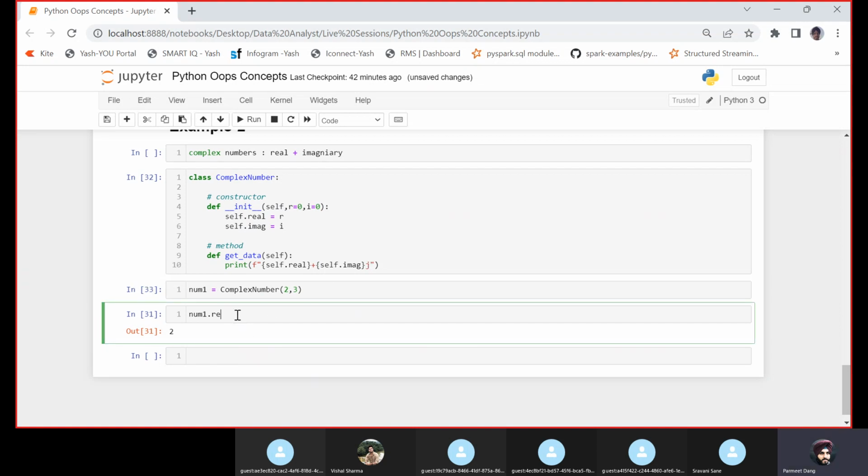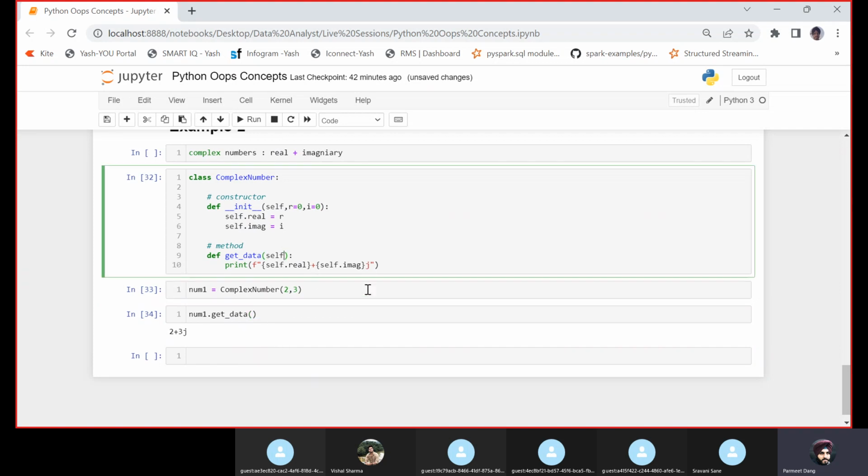Now if I invoke the method num1.get_data, that's it. You would see I'm getting the complex number 2 plus 3j. The output is returned as 2 plus 3j. We haven't passed the real and imaginary parts; we are just using self.real here.